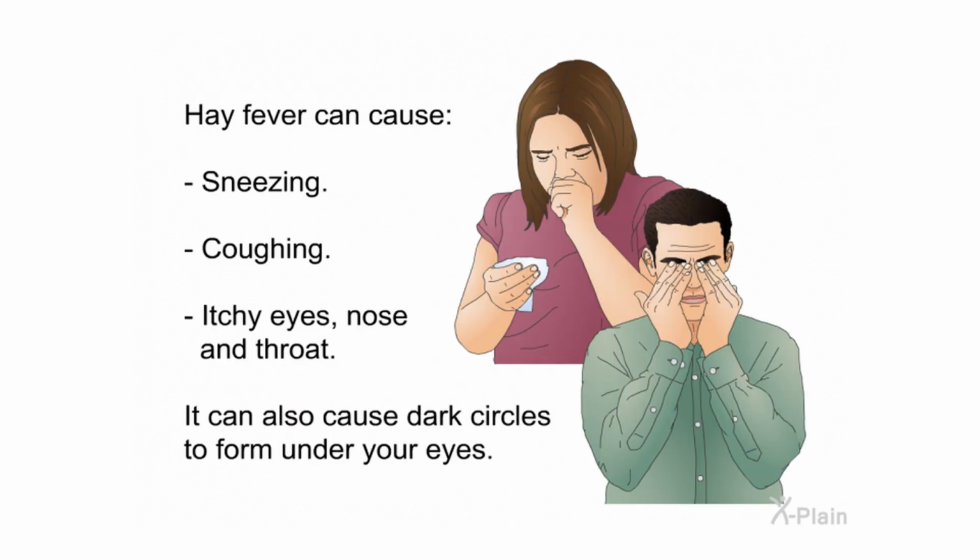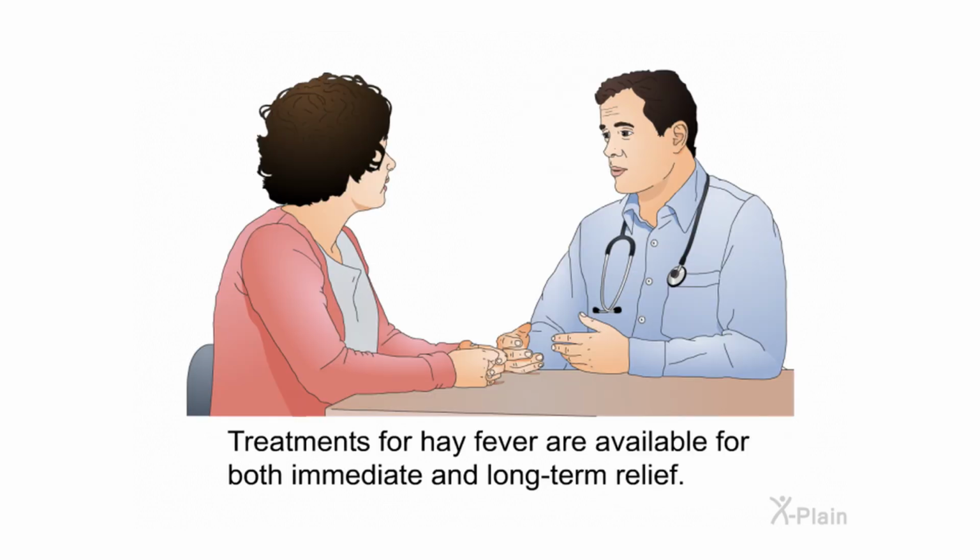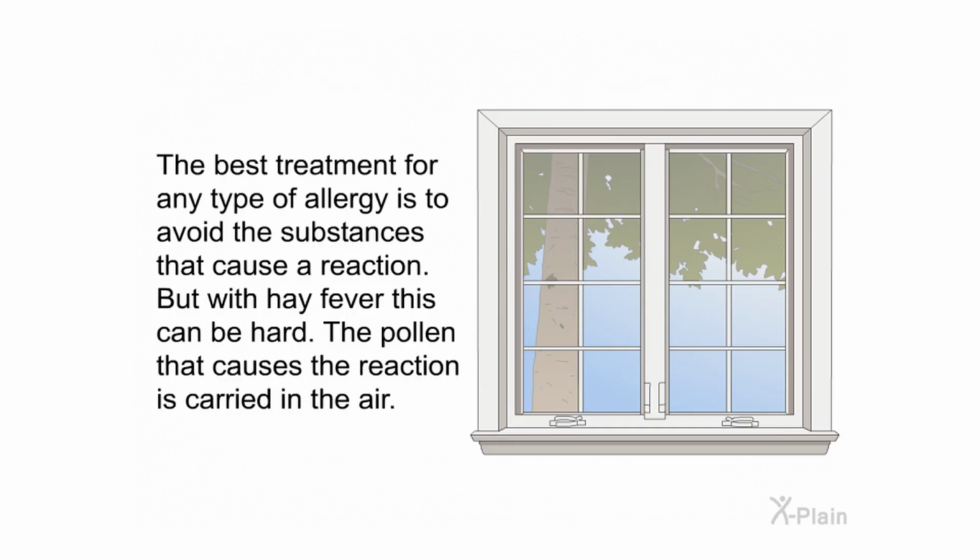Hay fever can cause sneezing, coughing, itchy eyes, nose, and throat. It can also cause dark circles to form under your eyes. Treatments for hay fever are available for both immediate and long-term relief. The best treatment for any type of allergy is to avoid the substances that cause a reaction. But with hay fever, this can be hard. The pollen that causes the reaction is carried in the air.